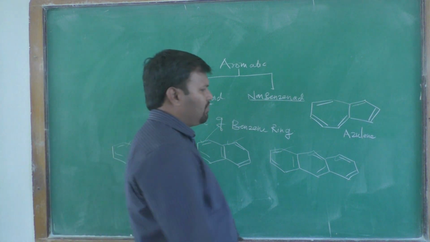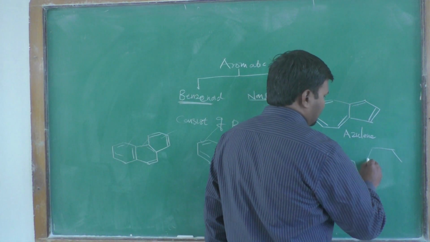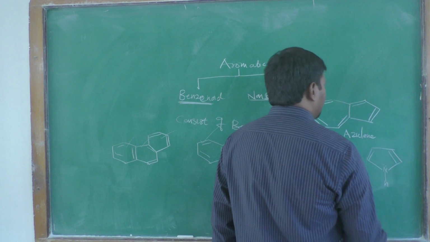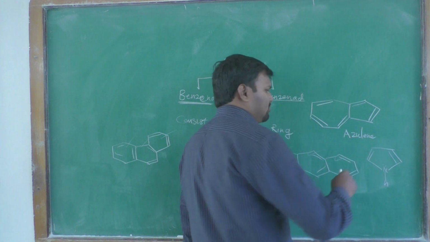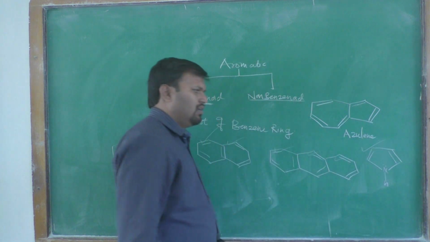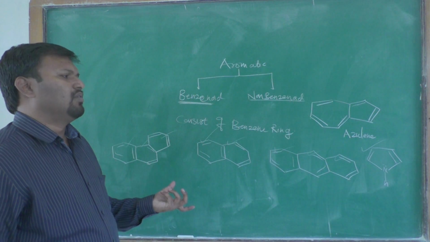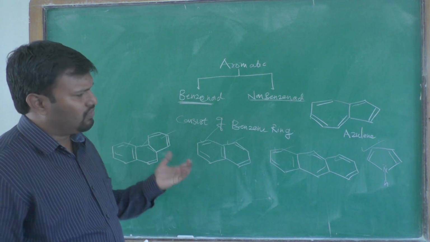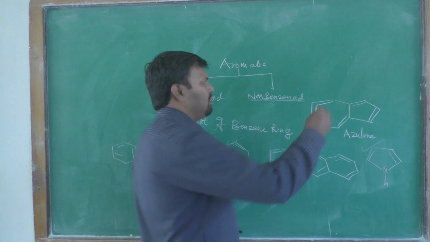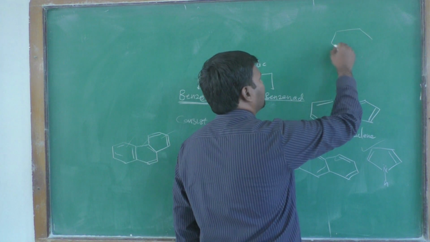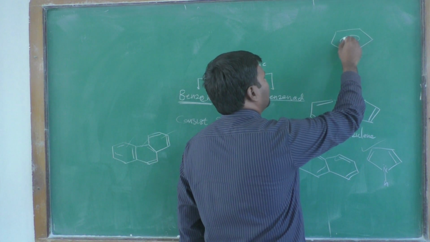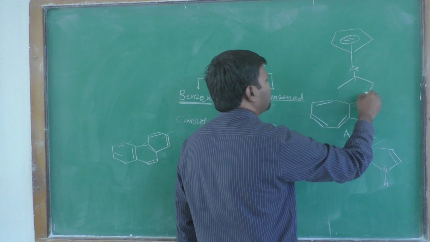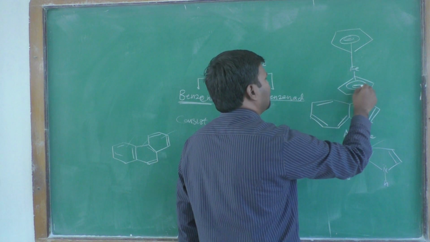Again one of the examples is pyrrole. It is also an aromatic compound. It does not have the benzene ring, still it is aromatic in nature. Therefore again one of the examples is ferrocene. Ferrocene looks like that, negative charge, iron, negative charges.